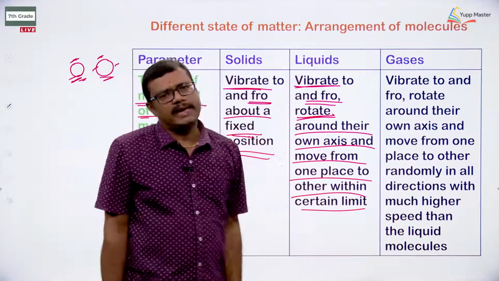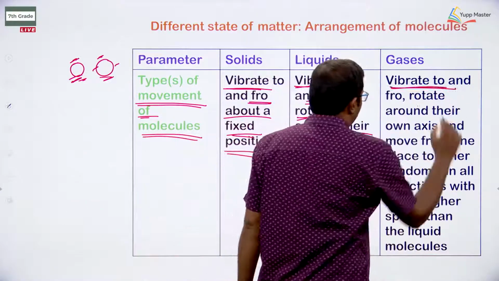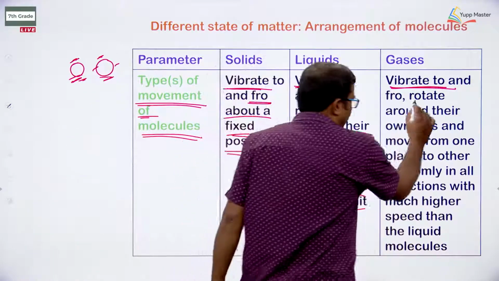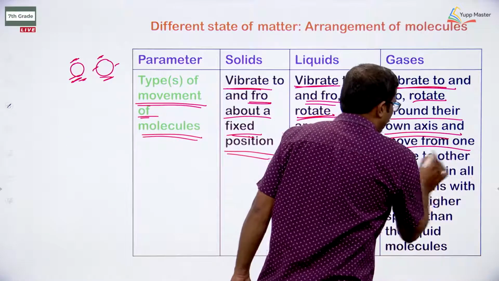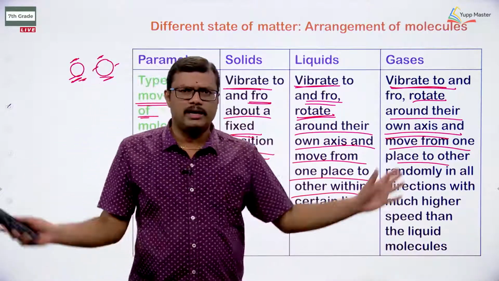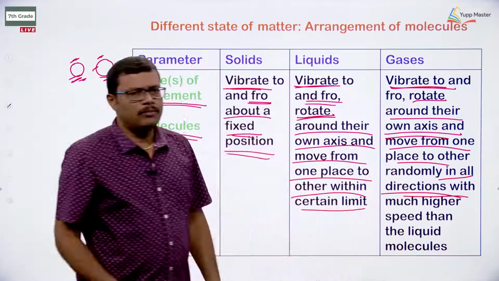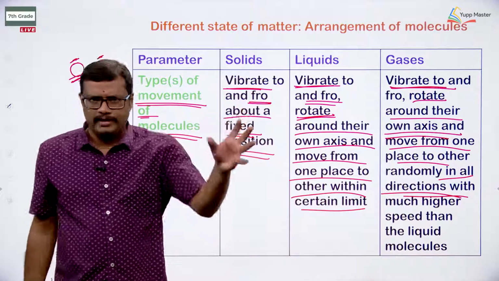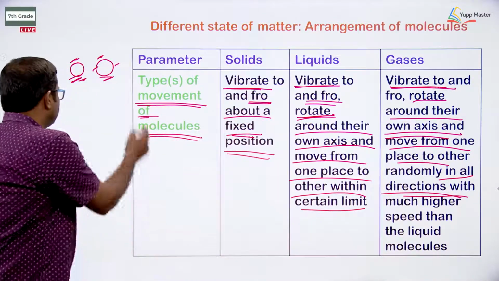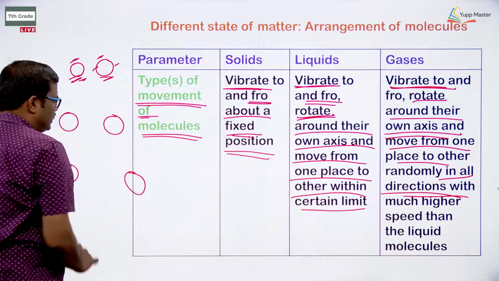Then what about the gases? In case of gases, if we observe, they vibrate to and fro. Vibration is possible in the case of gases also, and they can rotate around their own axis and move from one place to the other place in a random fashion. There is no restriction at all. They can move in all the possible directions, and moreover they can move with a higher speed than that of the liquids.